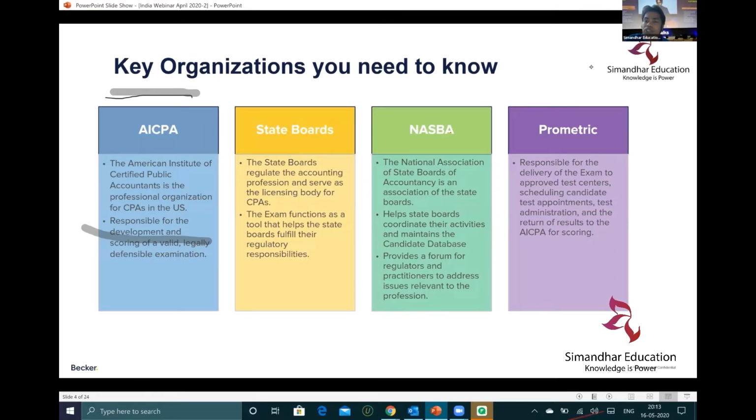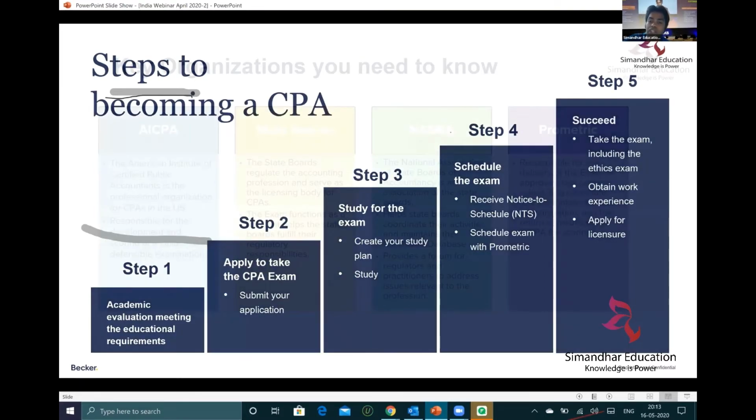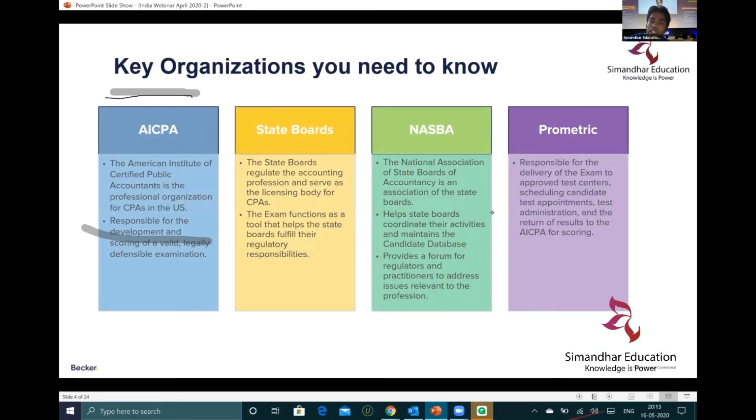And the last comes Prometric. Prometric is the one where you schedule your exam, because the CPA exam is an online exam. It's not a paper pencil exam. It's an online exam. So that is what you will need to remember. NASBA is the one, and Prometric is the one which schedules the exam.